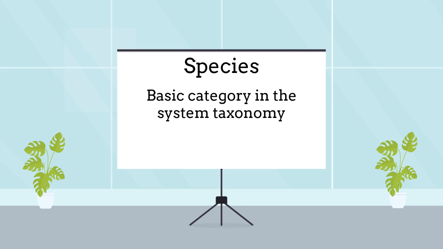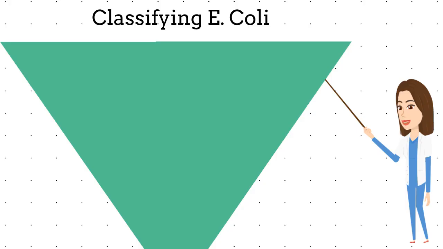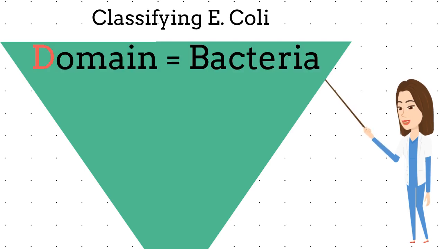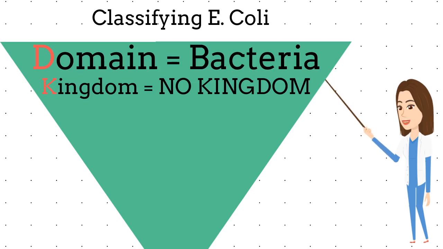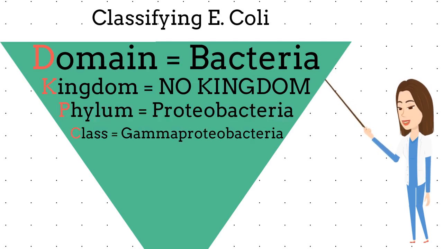Speaking of E. coli, let's classify it. Its domain, bacteria. It has no kingdom, its phylum Proteobacteria, its class Gamma Proteobacteria, its order Enterobacteriales, its family Enterobacteriaceae, its genus Escherichia, and its species Escherichia coli.